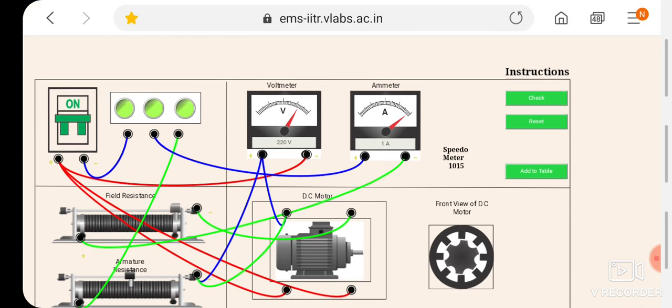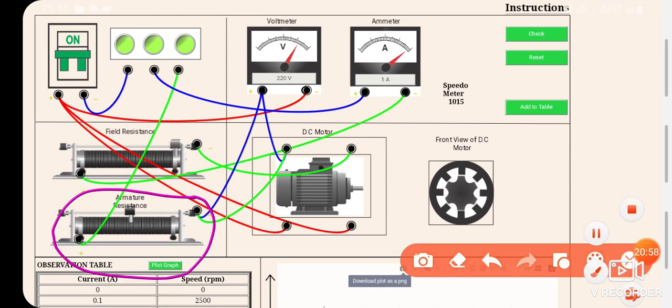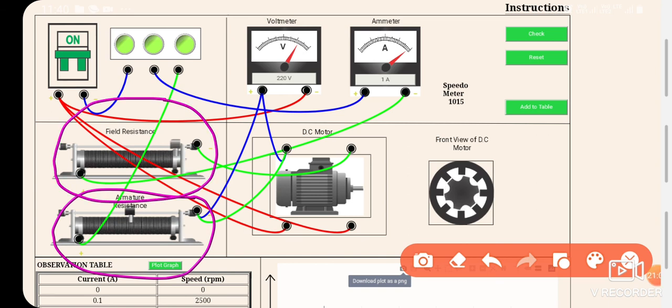like you can go back and also select the fourth experiment. As I have already told you, you have to go to the electrical engineering domain. After that you have to select the electrical machine, and after that you have to select experiment number 4, that is where you will be changing the value of the armature resistance. Okay, in that place you have to keep this second one varying and keep this first one fixed. Okay, in the similar manner you will also see the speed will also decrease with the increase in the armature resistance. Okay, so this is all about this experiment.